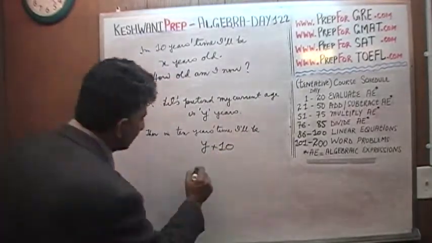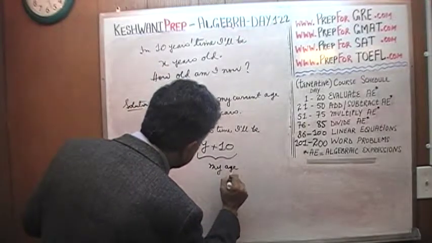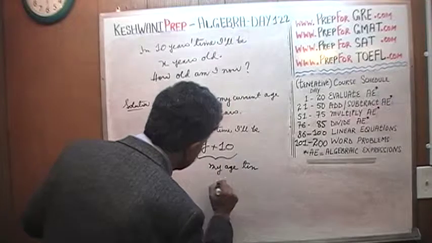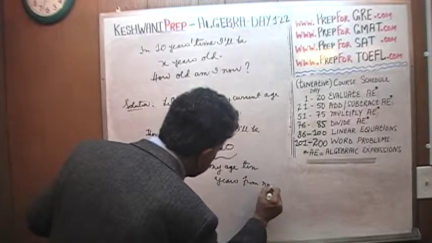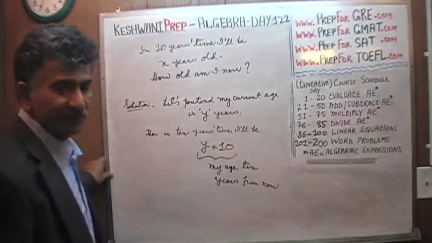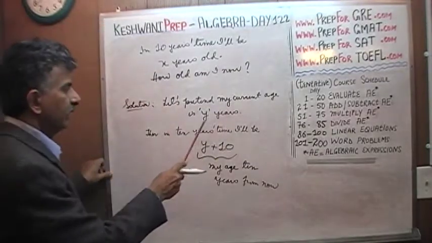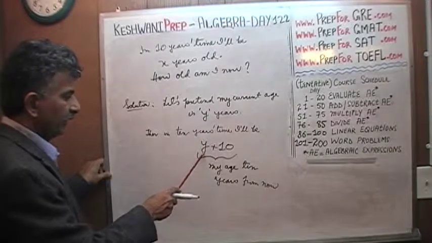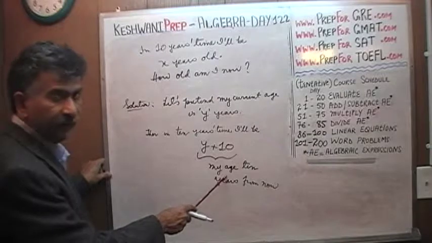This is my age 10 years from now, because I'm pretending that my current age is Y years old. So my current age plus 10 more is how old I'm going to be 10 years from now.